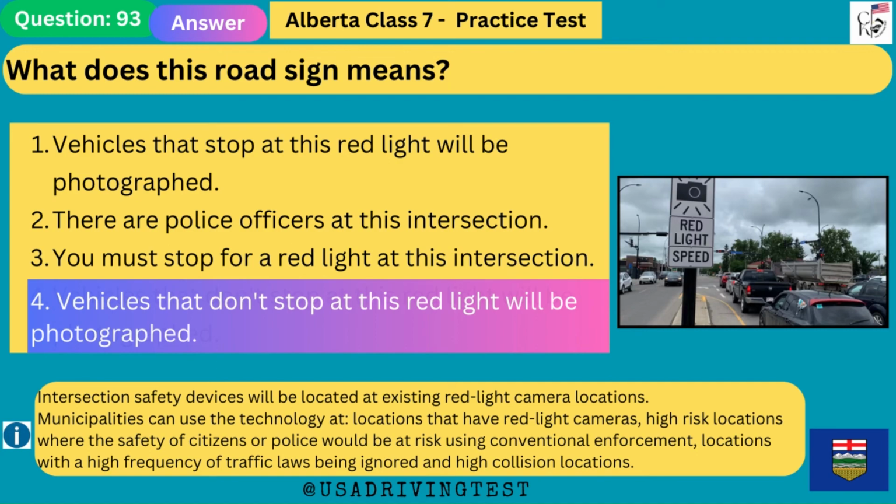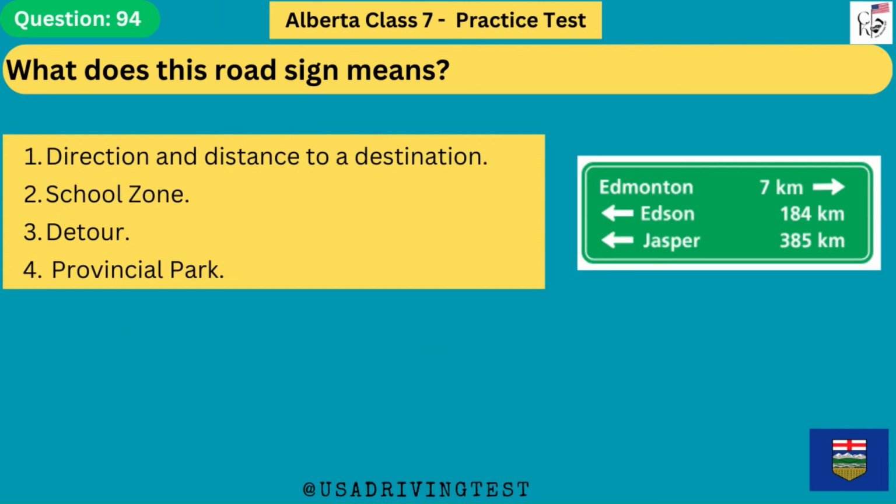Intersection safety devices will be located at existing red light camera locations. Municipalities can use the technology at locations that have red light cameras, high-risk locations where the safety of citizens or police would be at risk using conventional enforcement, locations with a high frequency of traffic laws being ignored, and high collision locations.